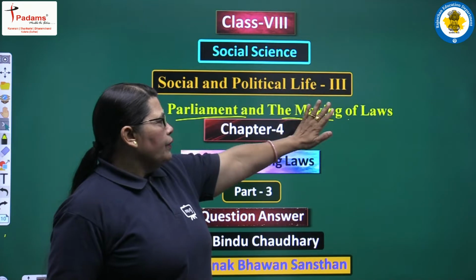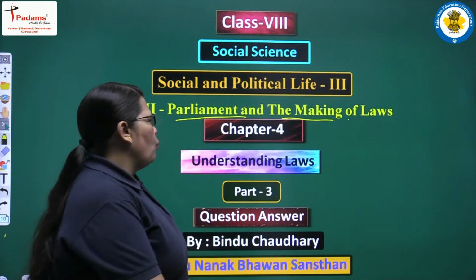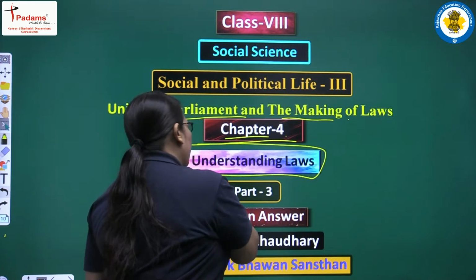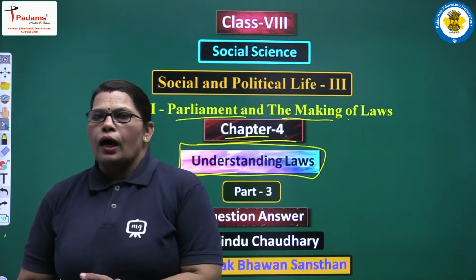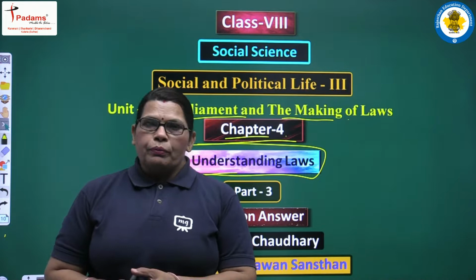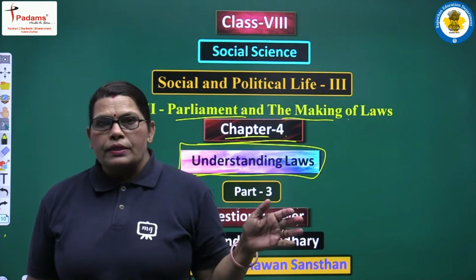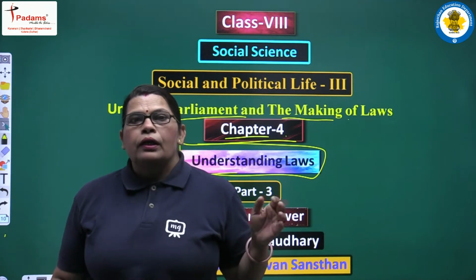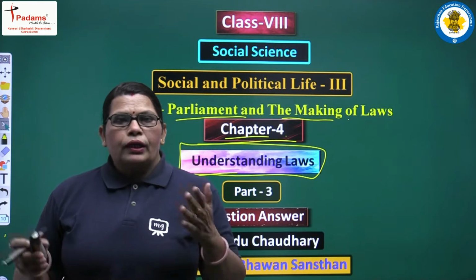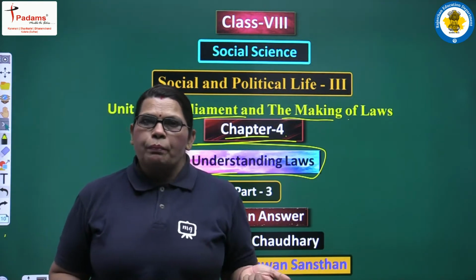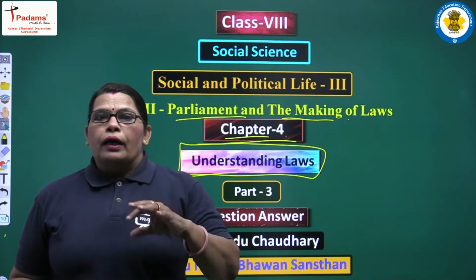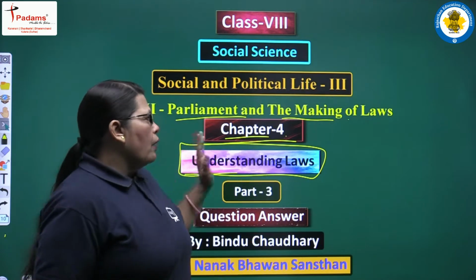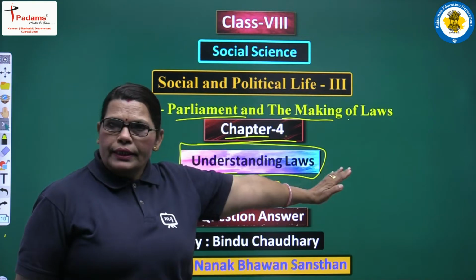And when we studied the making of laws in chapter 4, we studied understanding laws, different laws, and how laws were made by the MPs, by the concern of the people, by the awareness of the people through media, electronic media, newspapers, magazines, debates and other talks also. So how important it is, we had already discussed.